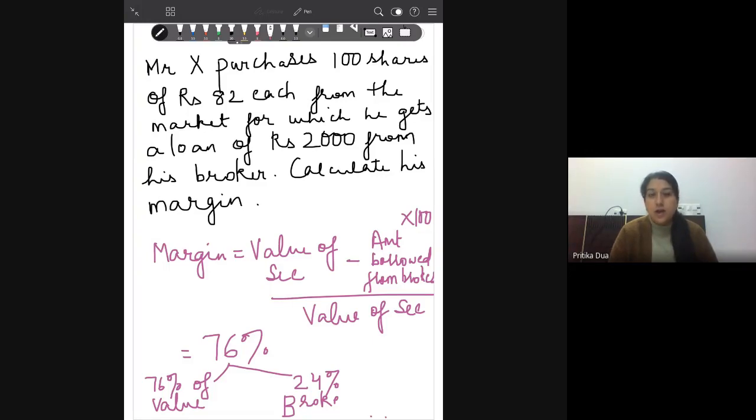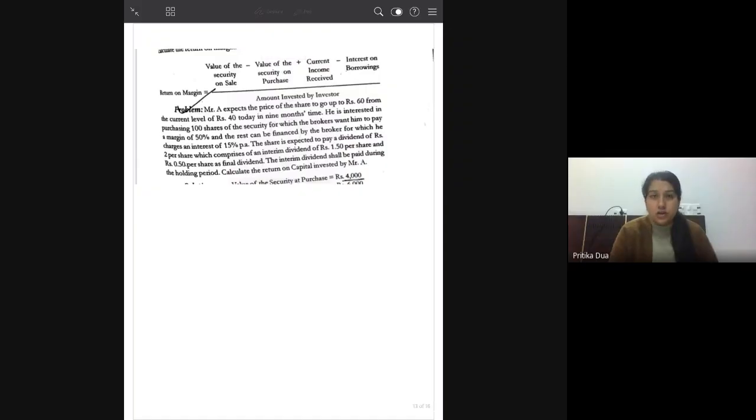Okay, let's come to the next concept under this, which is the calculation of return on margin. Now, return on margin, that is return on the amount invested by the investor. The money the investor is bringing in, the margin, how much return is he getting on that.